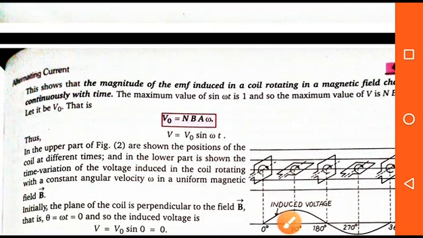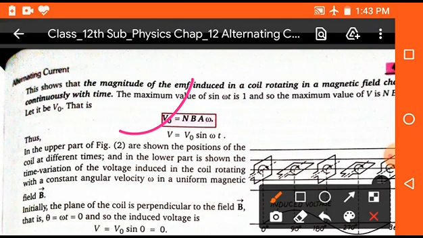So there is a formula V naught is equal to NBA omega. This formula is derived from rotating an armature in the magnetic field. From this formula we get the standard formula of alternating voltage, and it will be V is equal to V naught sine omega t. So this is the standard equation of alternating voltage.